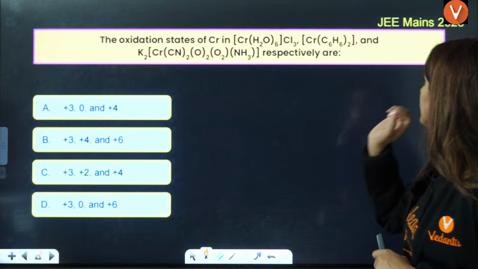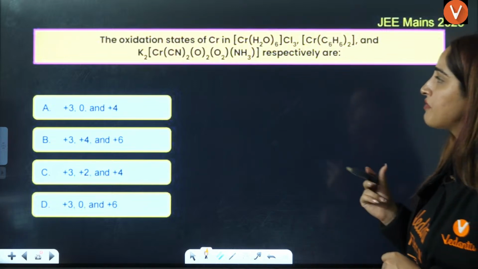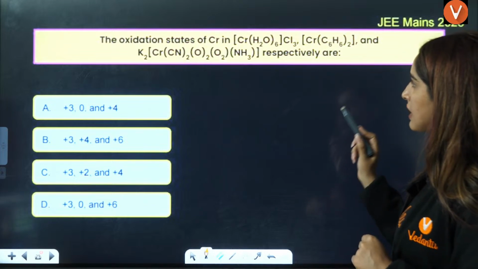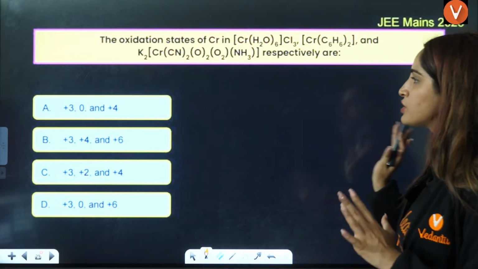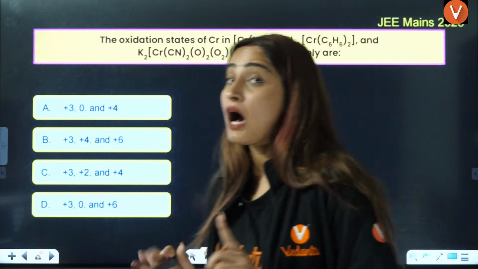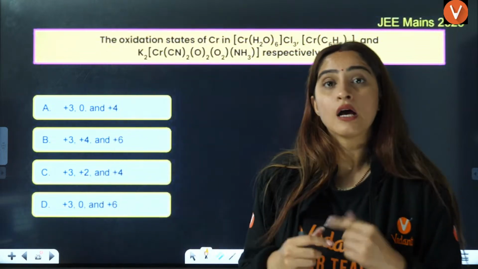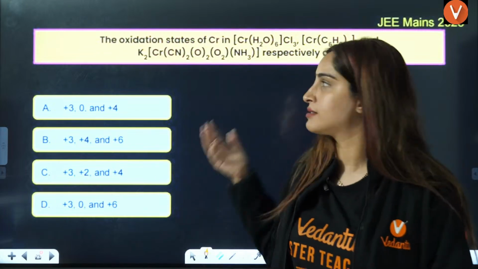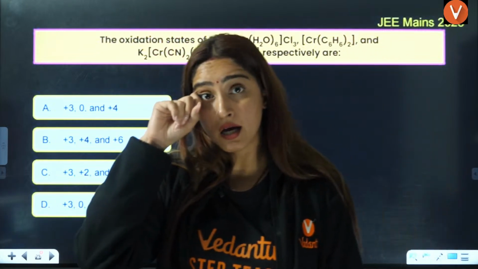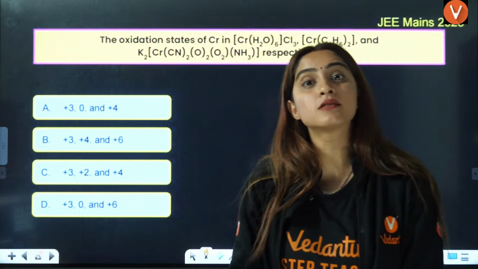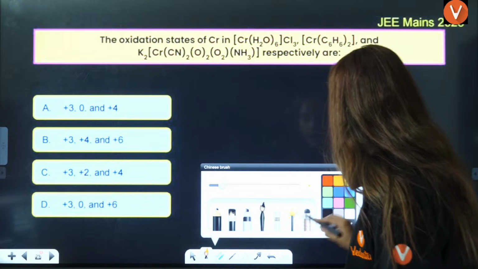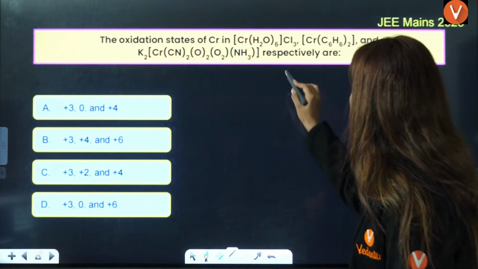Now, next question, again a previous year question. The oxidation states of Cr in these three compounds respectively are. Now they have asked you oxidation state. Chances are in the upcoming shift they can ask you what is the primary valency in these three compounds. Primary valency is nothing but oxidation number only, so you can easily answer that. So let us answer that then.